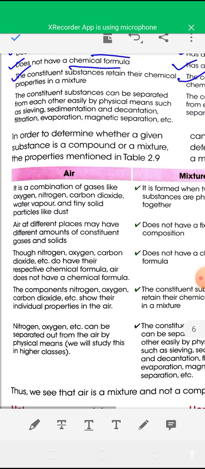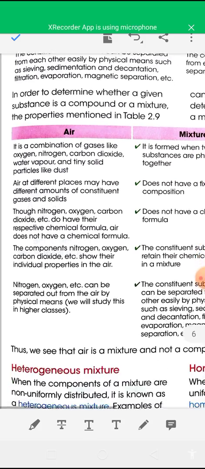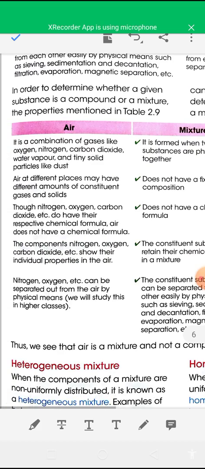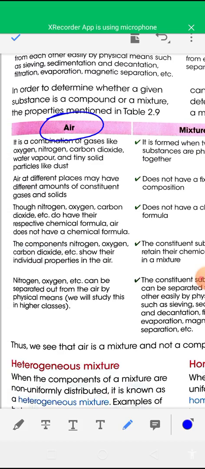Next topic: whether air is a mixture or a compound. Air is a mixture of different gases like hydrogen, oxygen, nitrogen, and also dust particles.